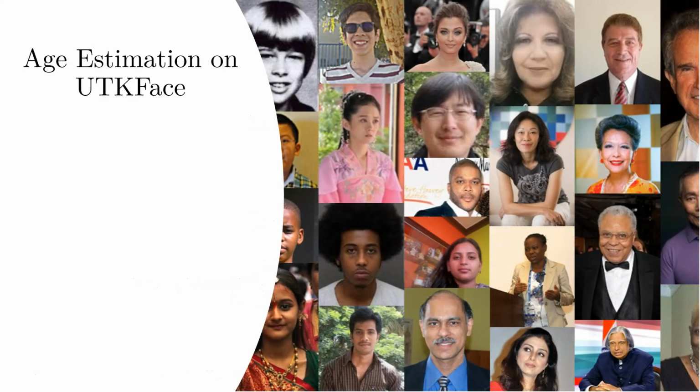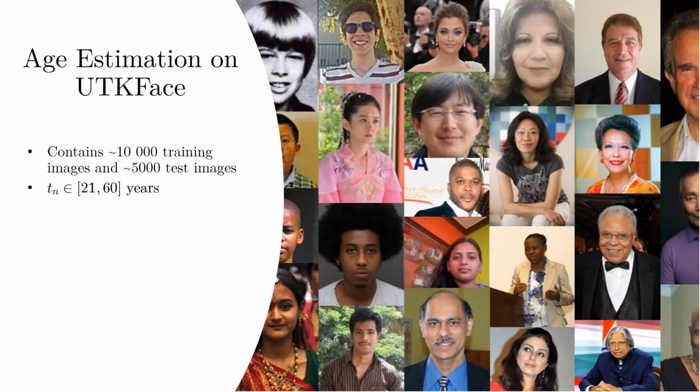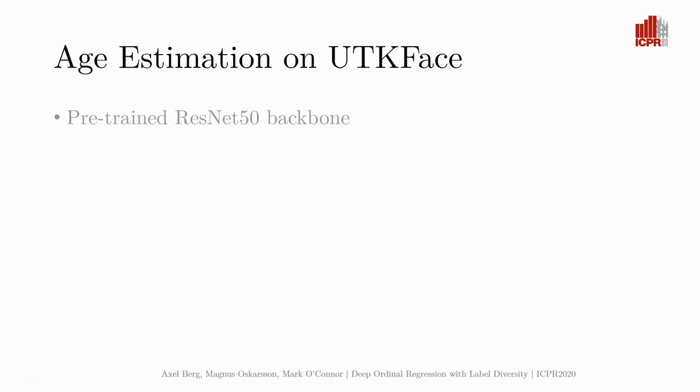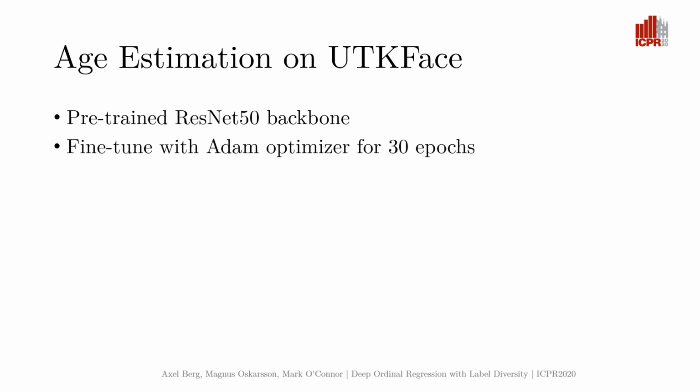We test our model on 3 different computer vision tasks, where the first one is age estimation from a single image. We use the UTK dataset, which consists of roughly 10,000 training images depicting persons in the ages between 21 and 60 years old. We use a pre-trained ResNet 50 backbone and then fine-tune the whole network using the Adam optimizer.